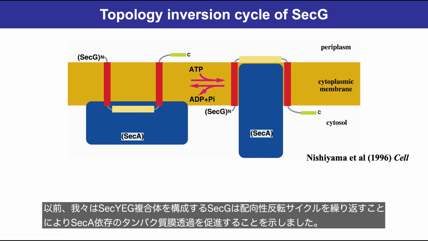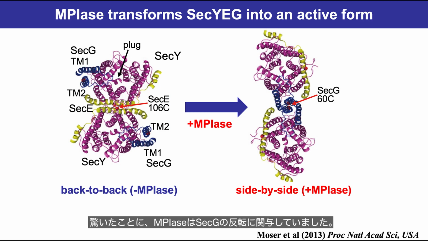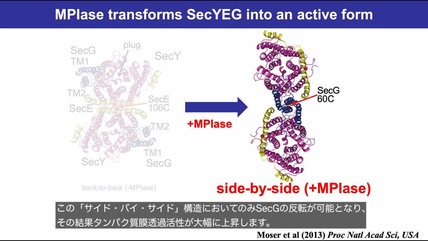Previously, we demonstrated that SecG, a subunit of SecYEG, undergoes the topology inversion cycle to stimulate SecA-dependent preprotein translocation. Surprisingly, we found that MPIase is involved in SecG inversion. The reason is that MPIase transforms the dimer structure of SecYEG into an active form like this. Only in the side-by-side structure, SecG inversion occurs, achieving the maximal activity of preprotein translocation.